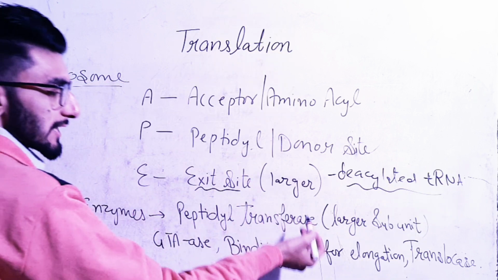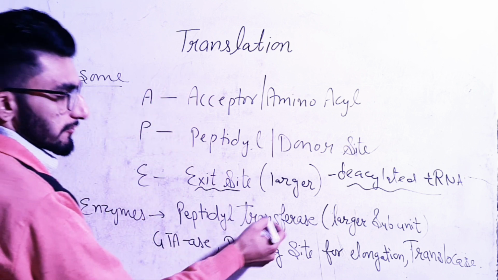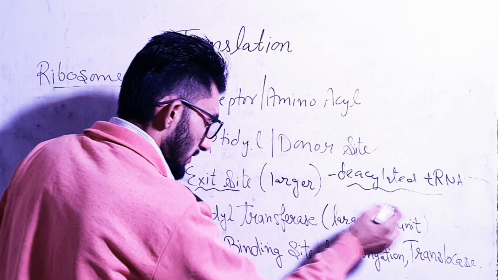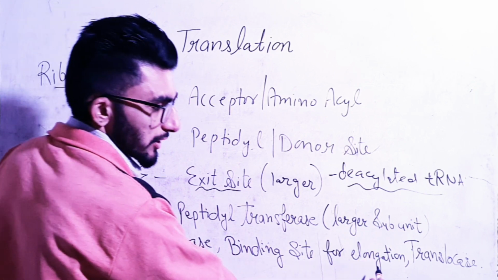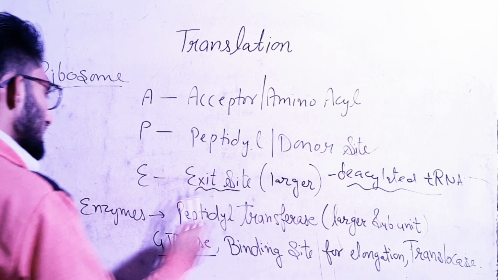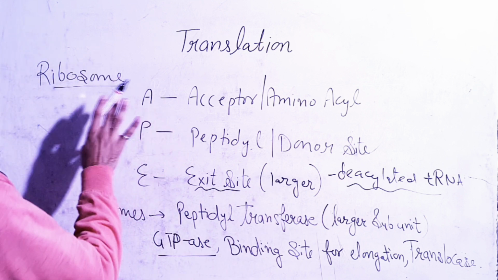Now coming to the enzymes. These are the enzymes which are involved in these ribosomes. First of all, peptidyl transferase, which is present in the larger subunit. Okay. GTPase, binding site for elongation, and translocase. So all these are the enzymes which are involved with the ribosome. Clear? So this is about the ribosome.